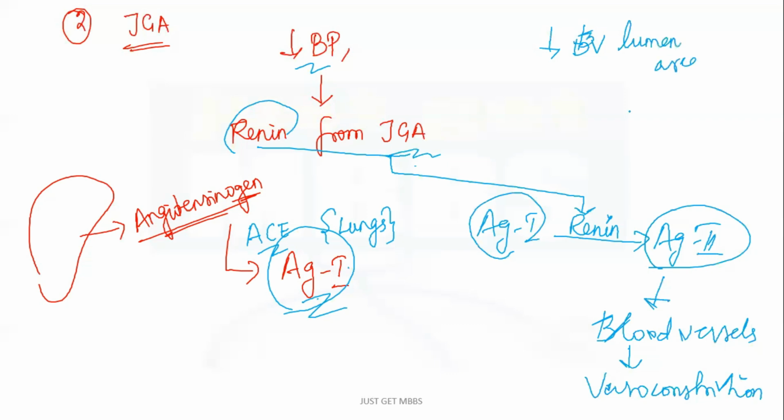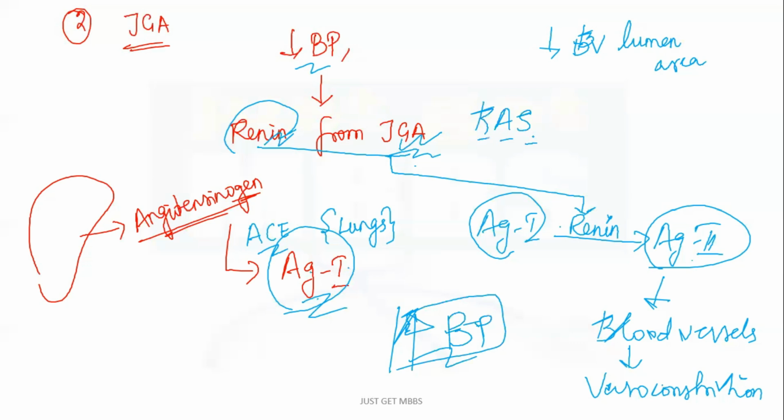You all know the physics concept that pressure is inversely proportional to area. So, when there is vasoconstriction, there is increase in BP. So, what is happening? Decrease in BP, two things: conversion of angiotensinogen to angiotensin 1, and release of renin from JGA. This renin converts angiotensin 1 to angiotensin 2, which acts on blood vessels, causes vasoconstriction, and there is increase in BP. This system is called the RAS system, that is, renin angiotensin system.